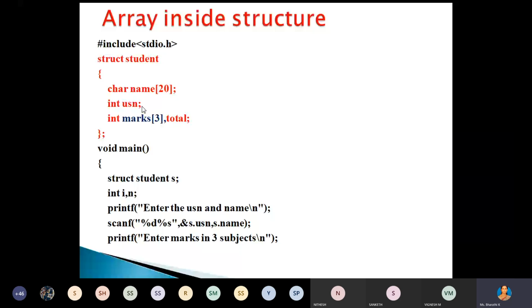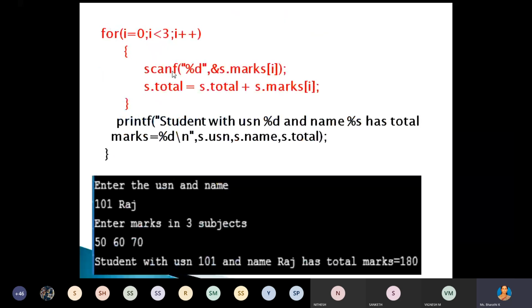And here, same thing, create the structure variable for the structure. Enter the USN and name. Then you have to enter 3 subjects' marks for each student. For that, here we are using the for loop: i equal to 0, i less than 3, i plus plus. Listen here, scanf percentage d ampersand s dot marks of i.